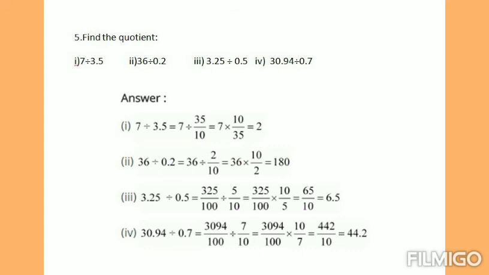Now if you can cancel it. 10 and 100 can be cancelled by 10 table. So 10 one time, 100 10 times. If you cancel 5 and 325, 5 one time, 325 is 65 times. So multiply numerator with numerator. 65 into 1 is 65. In the denominator, 10 into 1, 10. So now 65 by 10. When we are dividing by 10, we must have one place after the decimal point, so that your answer will be 6.5. Similarly, you try the fourth one, children. Here I have done. You try in your notebook and check your answer.